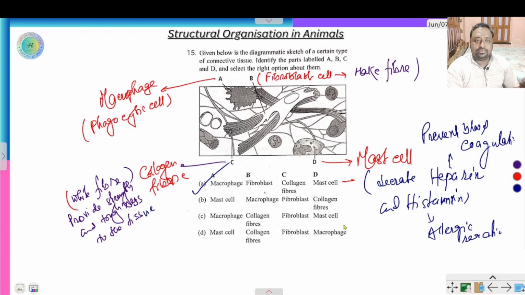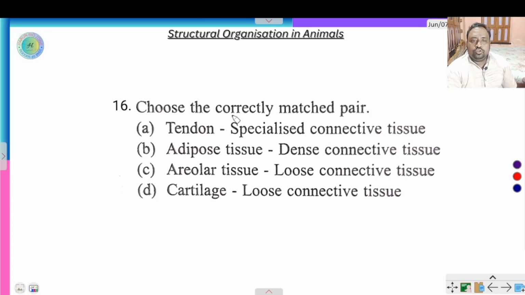Next question. Choose the correctly matched pair. Tendon is the correctly matched pair. The tendon is especially dense fibrous connective tissue.